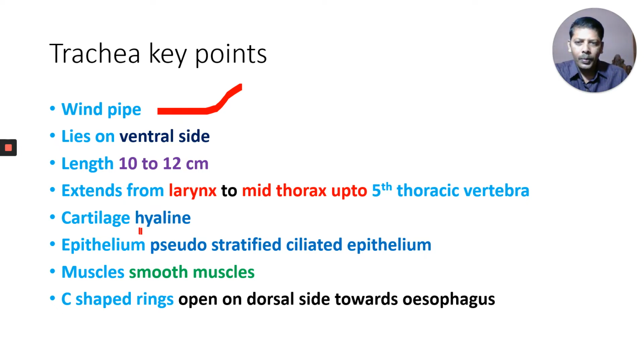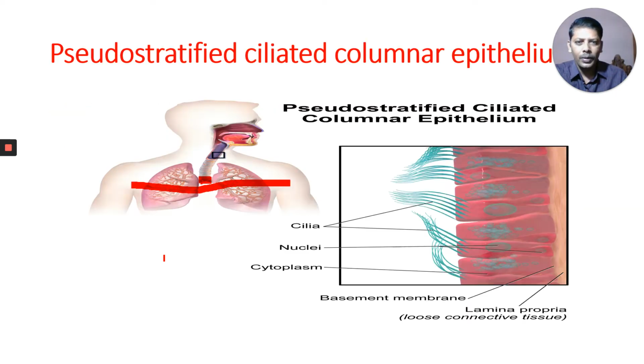It has C-shaped cartilaginous rings which are made up of hyaline cartilage. And what type of epithelium is present here? Pseudo stratified ciliated epithelium, a very important epithelium. You can observe this part, the trachea. If you cut and observe here, you can see pseudo stratified ciliated columnar epithelium. It is actually a simple columnar epithelium, but it appears like stratified. Strata means layers, so it appears to have many layers.